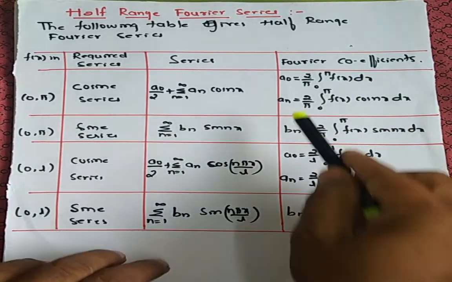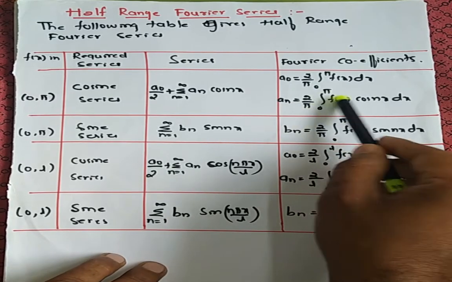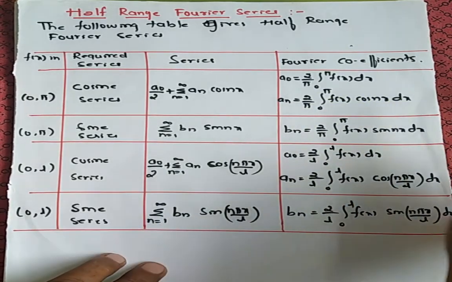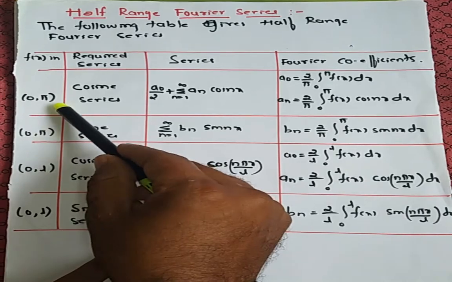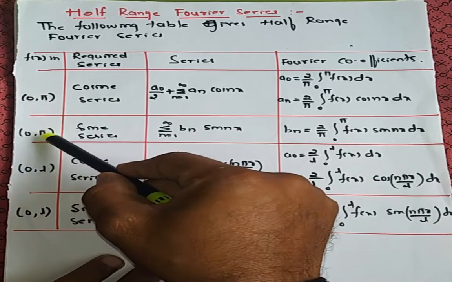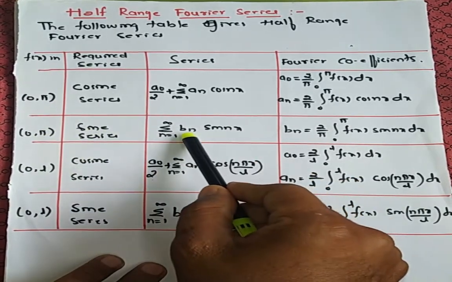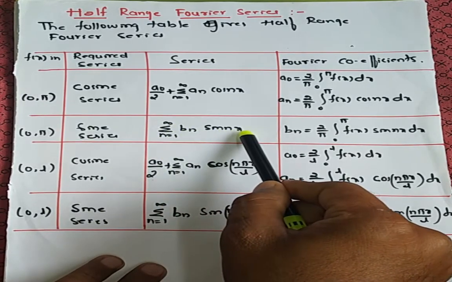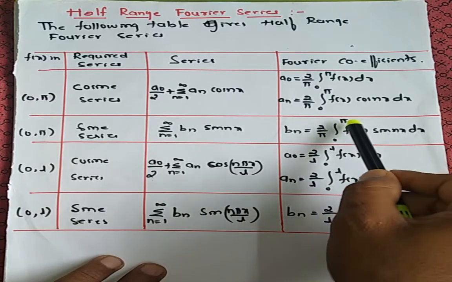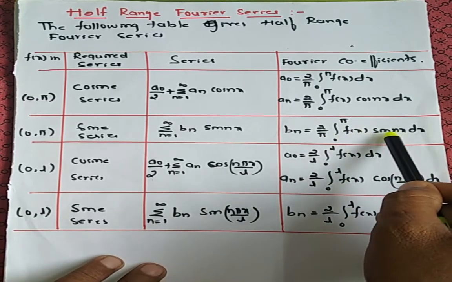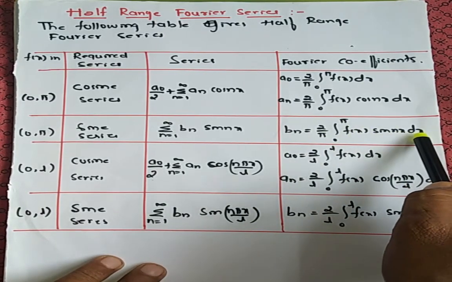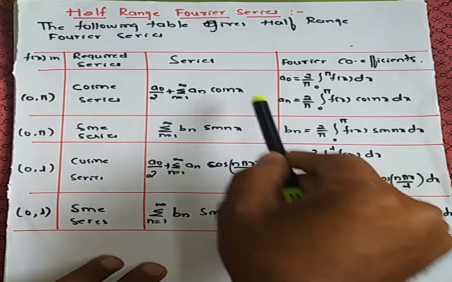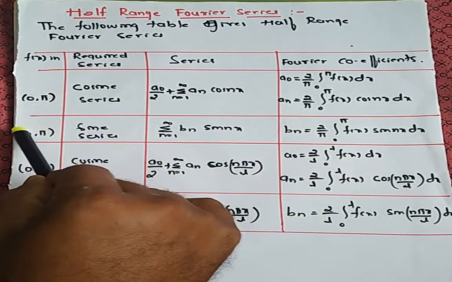Similarly, an is equal to 2 divided by pi integration 0 to pi f of x cos nx dx. In the same interval, if they ask for the sine series, then the required sine series will be summation n from 1 to infinity bn sine nx. Therefore bn is equal to 2 divided by pi integration 0 to pi f of x sine nx dx. These are the two when it is given 0 to pi.